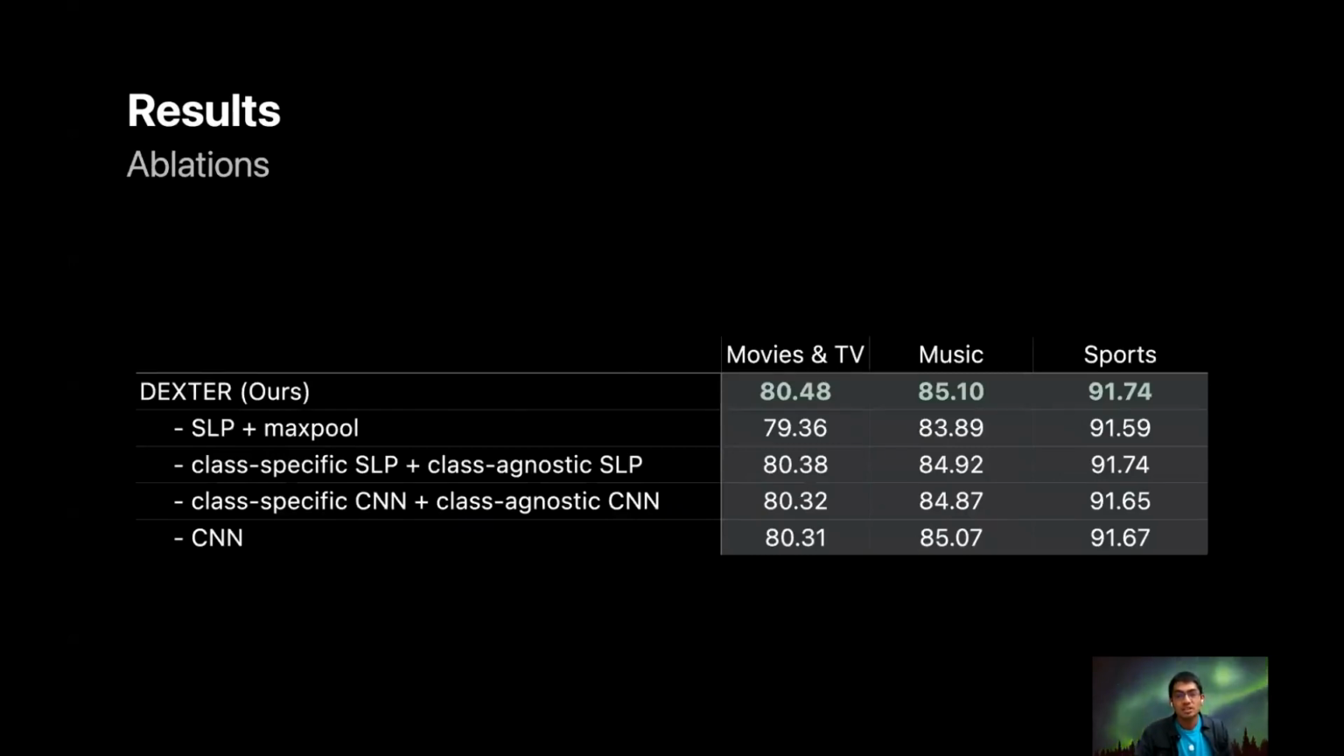As can be seen from the results table, our proposed approach consistently outperforms all of our baselines on all 3 domains on the NER task.